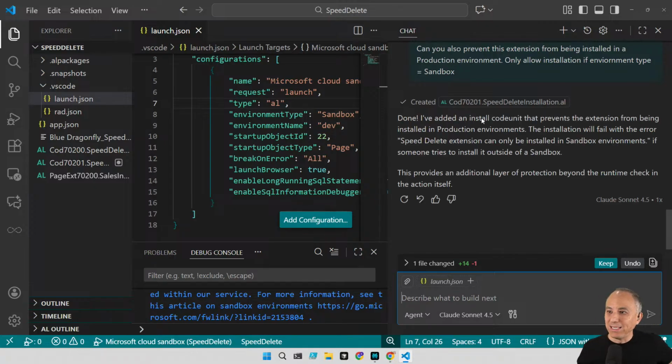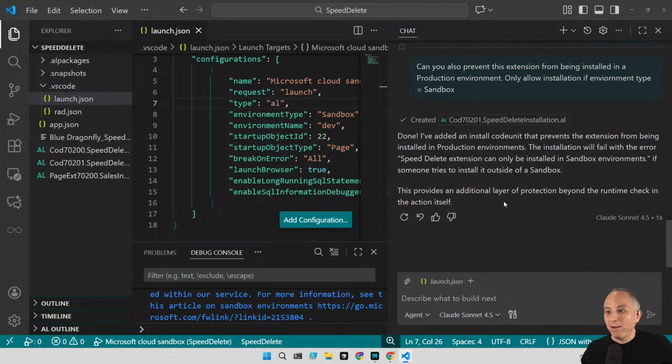Done. I've added an install code unit, which prevents the extension from being installed in production environments. It can only be installed in sandbox environments. Fantastic. Let's keep that. And let's try the suggestion that we received in the chat.